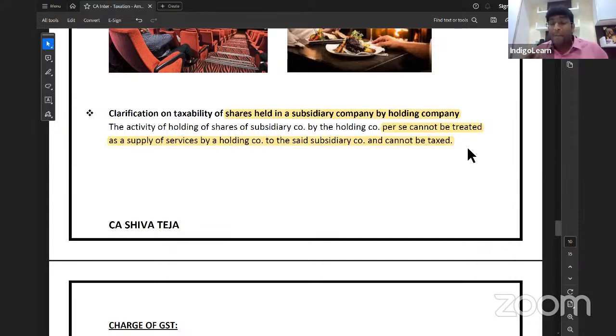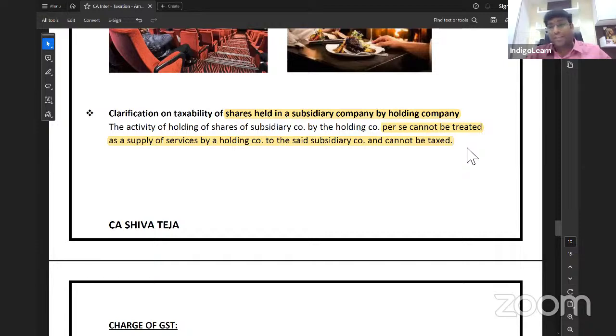Answer is no. But if the holding company provides some activity of supply of goods or supply of service to the subsidiary company, that will become taxable. Because holding company and subsidiary company are regarded as related persons. Even if there is no consideration, still we will tax them. But just the activity of holding shares is per se not taxable.